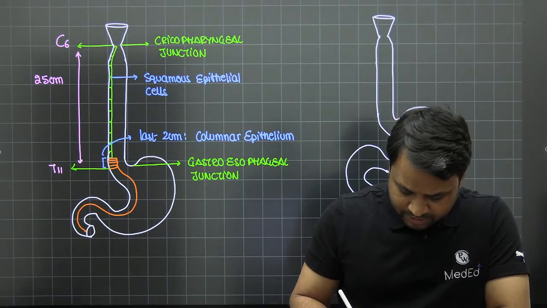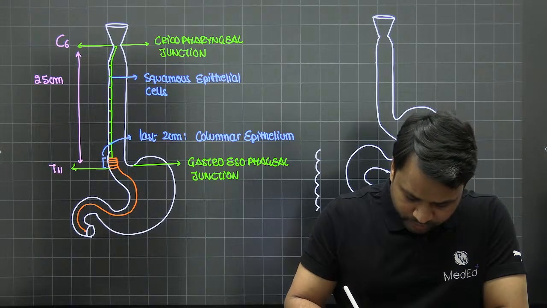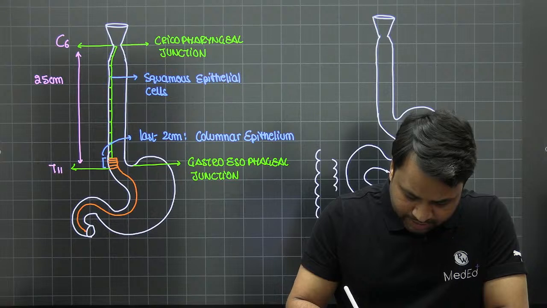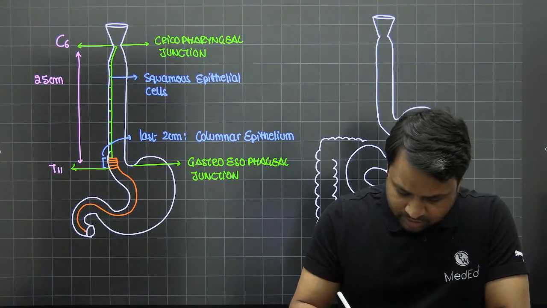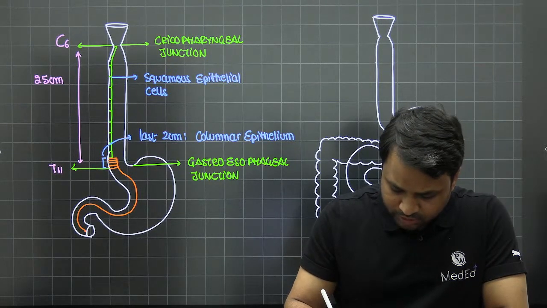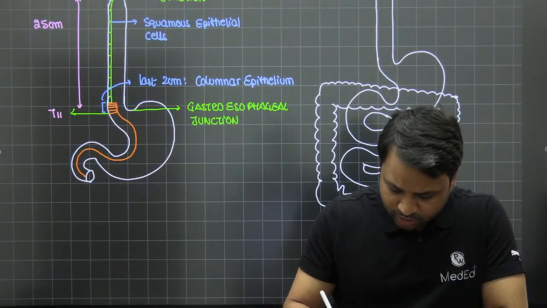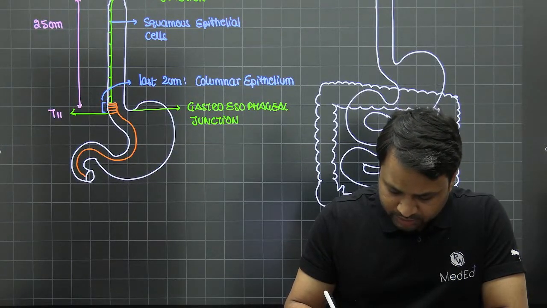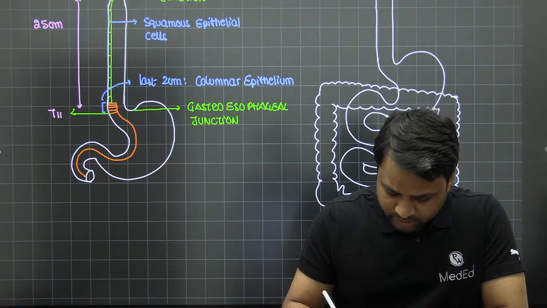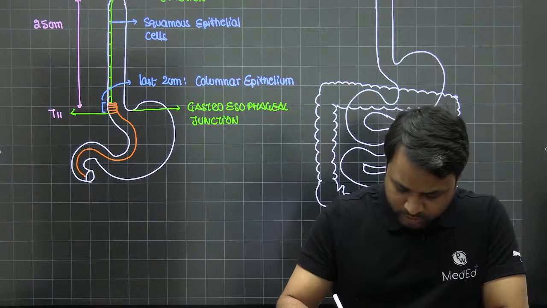Then you have the cecum, and this cecum continues as the ascending colon. You can see from here onward, the ascending colon is going to go up. It goes to the hepatic flexure. From there, it is now going to go into the transverse colon. Now, from the transverse colon, it is going to go into the descending colon. So this is the continuation into the descending colon. From here, you have the sigmoid colon. From the sigmoid colon, you have the rectum. And at the end, it is going to go into the anal canal.